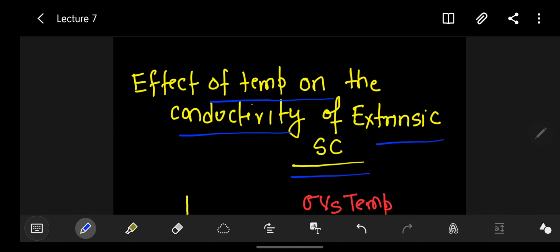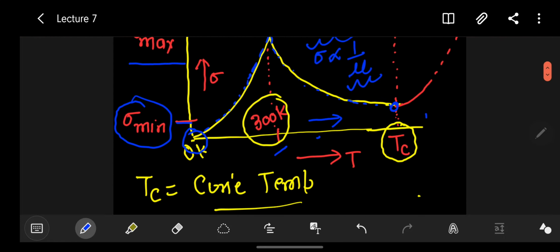What is the effect of temperature on the conductivity of intrinsic and extrinsic semiconductor material? We can conclude that the conductivity of intrinsic semiconductor material increases, and in the case of extrinsic semiconductor material we generally consider the temperature range from 300 Kelvin to the Curie temperature.